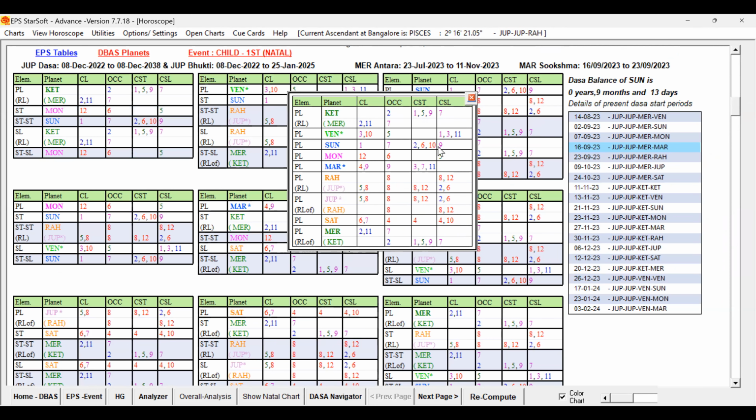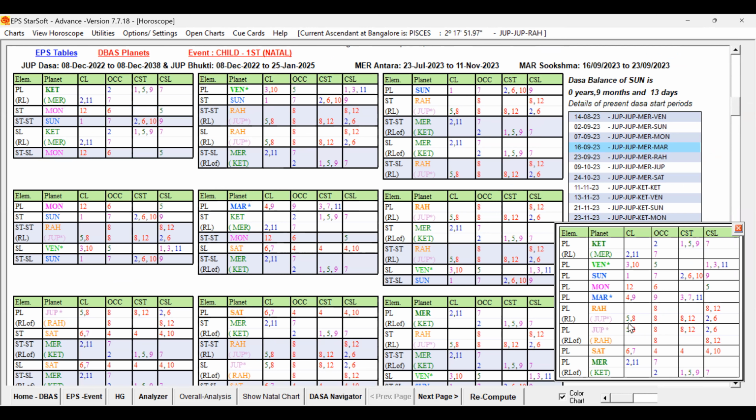Self-significator, let me open. The fifth cuspal lord is Jupiter, and the fifth cuspal sublord is Moon. The fifth lord is also weak, the fifth sublord is also weak. You can see self-affliction is indicated by the fifth ruler itself. So fifth lord, Jupiter.